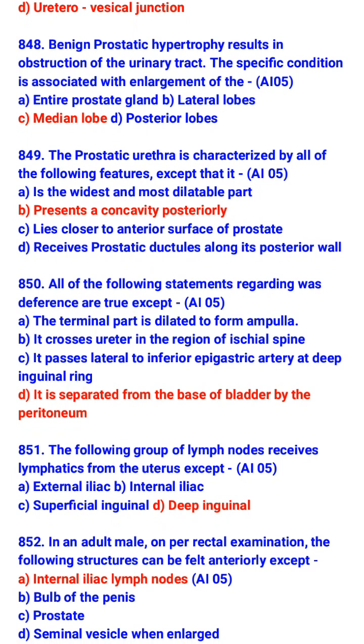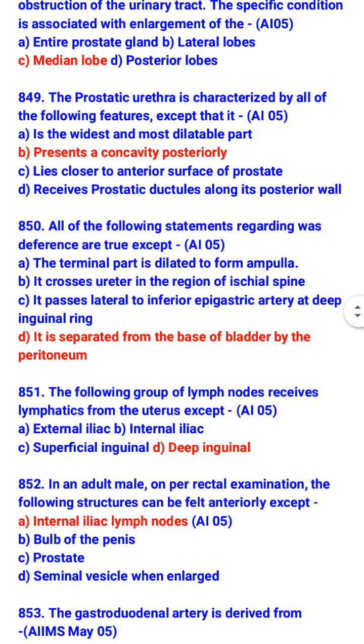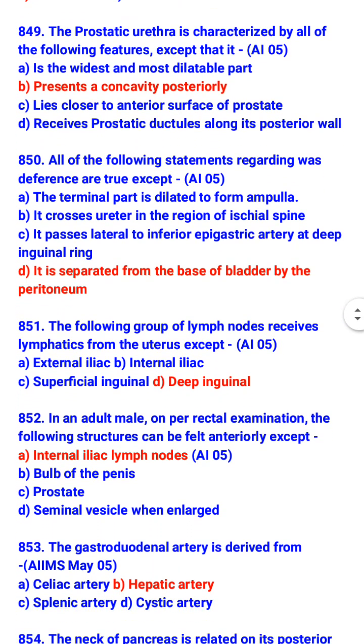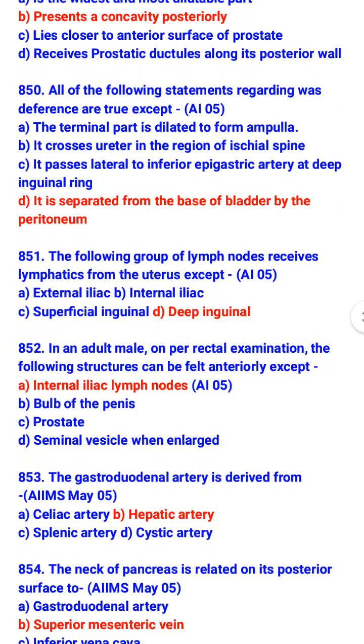It crosses the ureter in the region of ischial spine. It passes lateral to inferior epigastric artery at deep inguinal ring. The following group of lymph nodes receive lymphatics from the uterus except deep inguinal. So which lymph nodes receive lymphatics from uterus? External iliac, internal iliac and superficial inguinal.